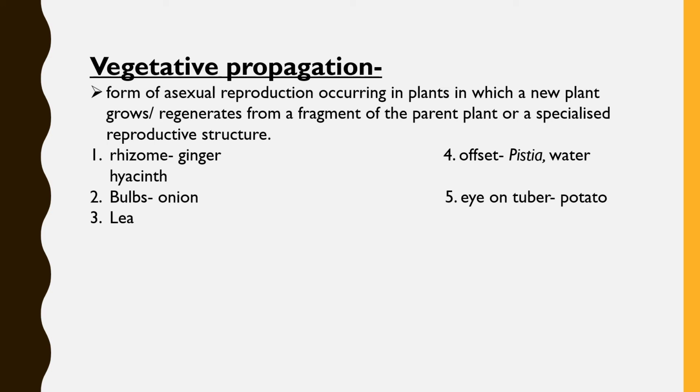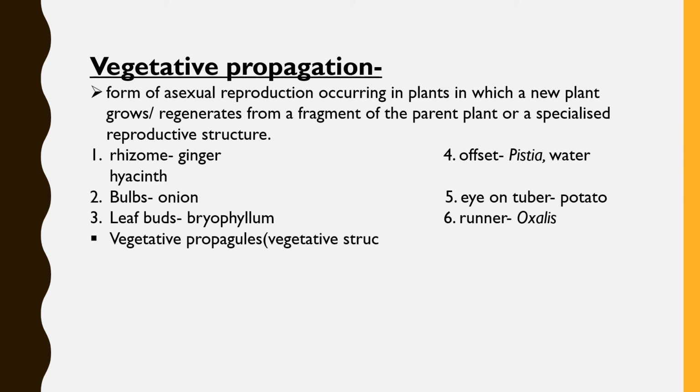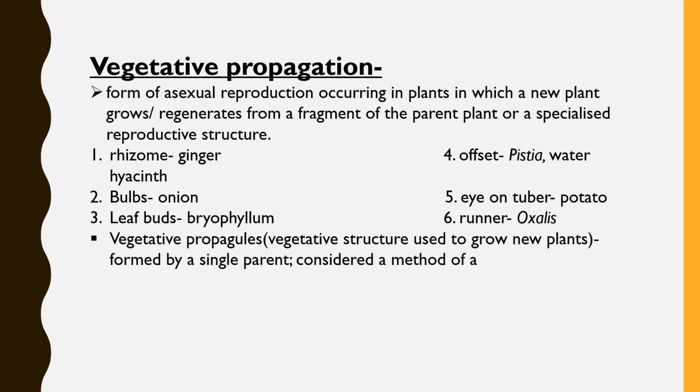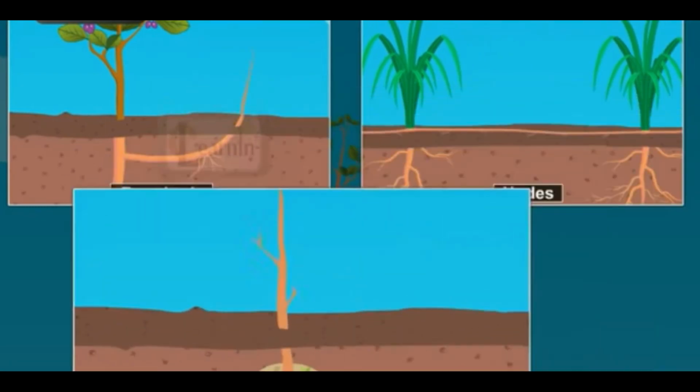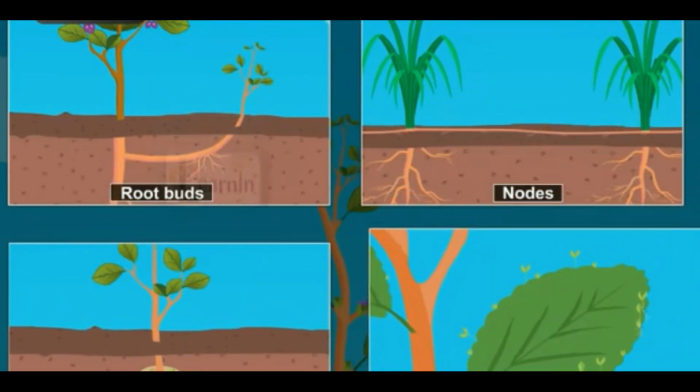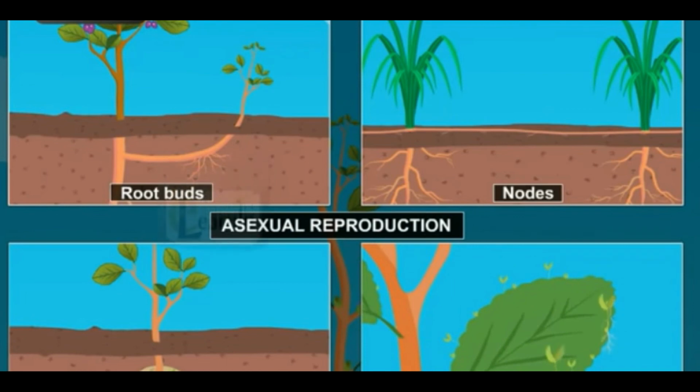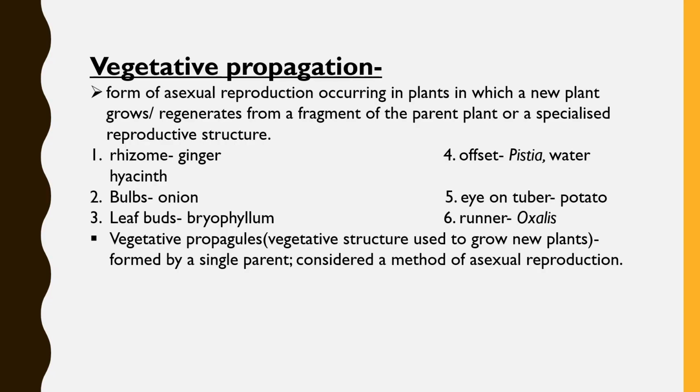Therefore, in plants, units of vegetative propagation such as runner in oxalis, rhizome in ginger, bulbs in onion give rise to new offsprings. These structures are called vegetative propagules, that is, the vegetative structures used to grow new plants. It is routinely done and preferred by many plants. Vegetative propagules are formed by a single parent and are therefore considered a method of asexual reproduction.